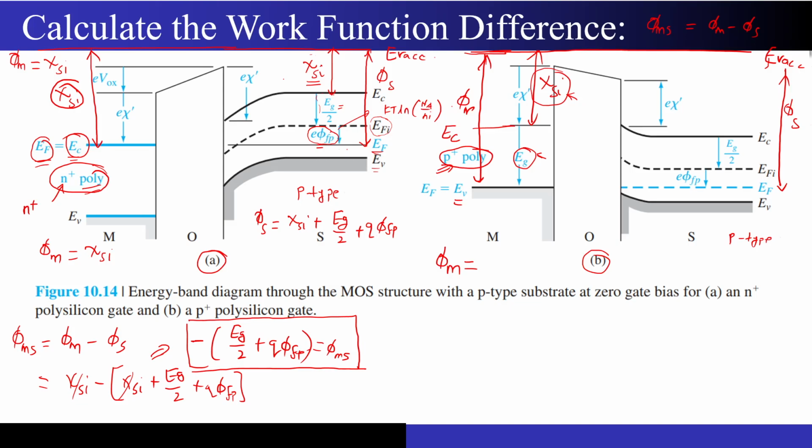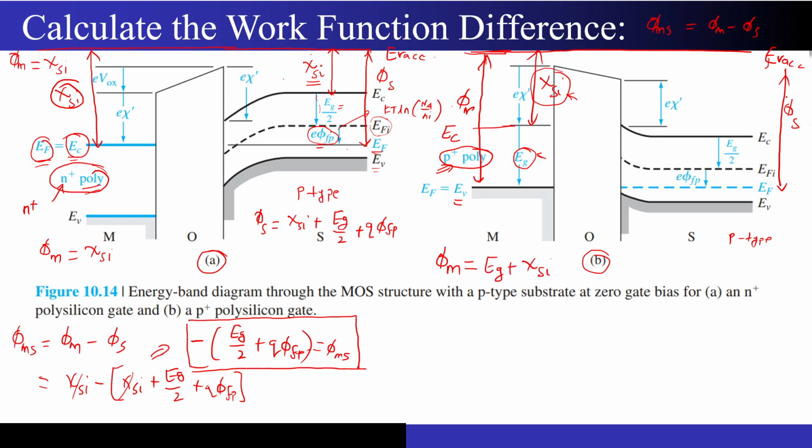This should not be difficult. It is clearly visible from the diagram. Just think about it. Is it Eg plus chi? Yes, very good. It is Eg plus chi Si.